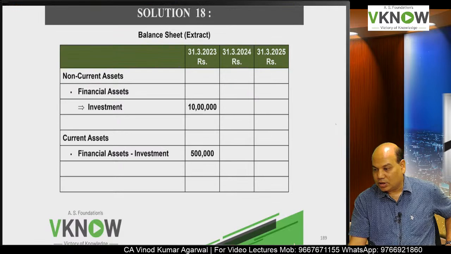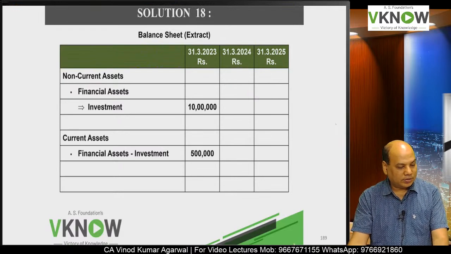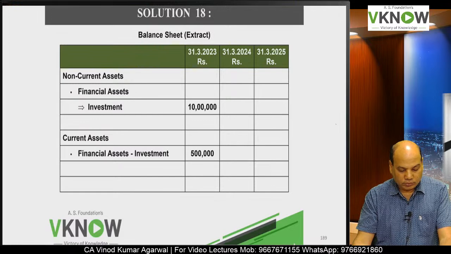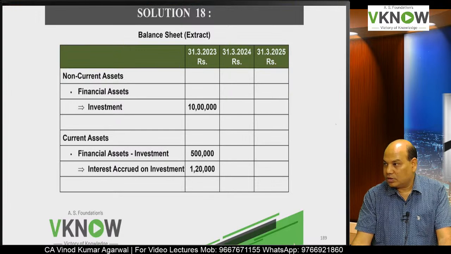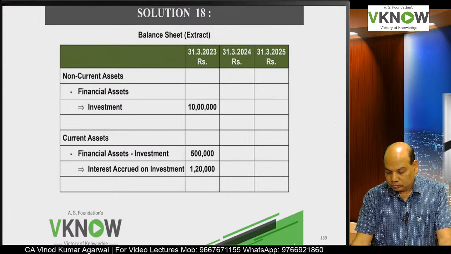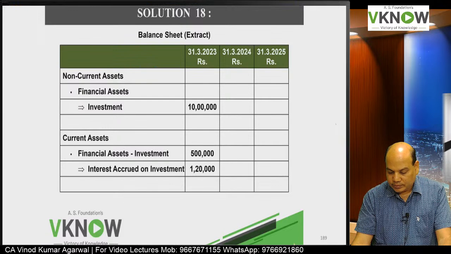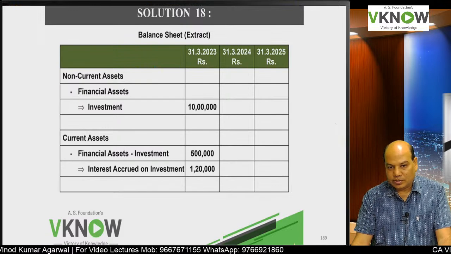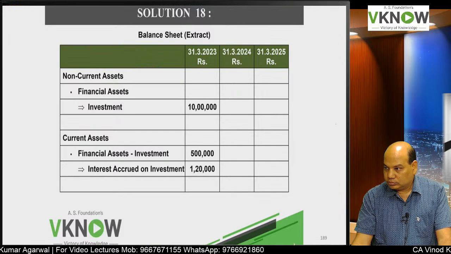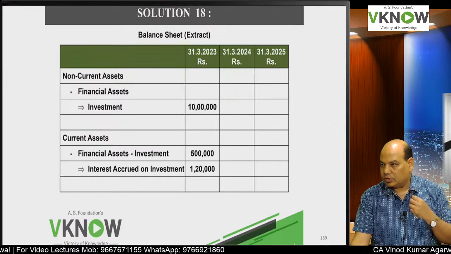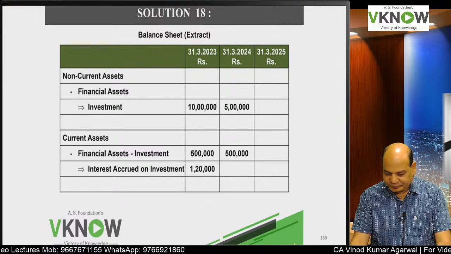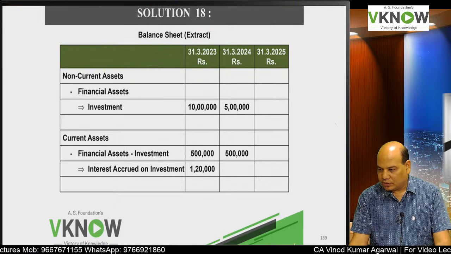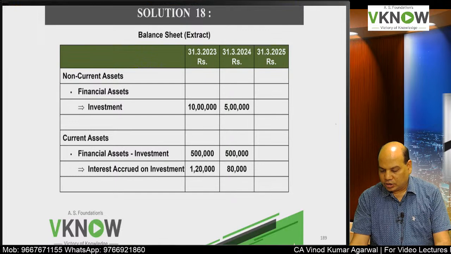And first year current asset: write financial asset, investment. Investment will be 5 lakh, and interest accrued on investment 1,20,000. Next year, financial asset 5 lakh, interest accrued 80,000.